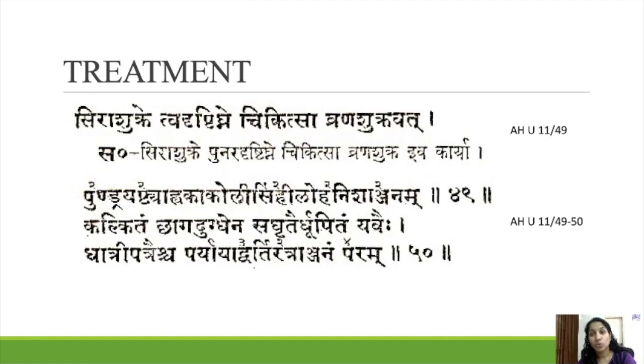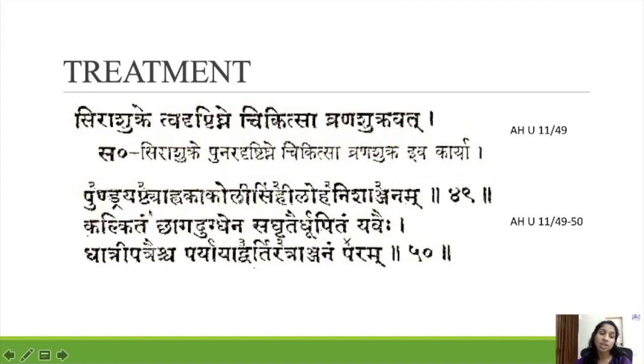This is another yoga, Anjana Yogam. Pundriya Yashtyahva Kaguli Simhi Loha Nishanjanam, Kalkitam Chaga Dugdhena, Sakritvidhumitam Yavaihi Dhatri Patraischa Paryayat Vartir Atra Anjanam Param. Here we have to use Kalka. Which churna do we have to take?